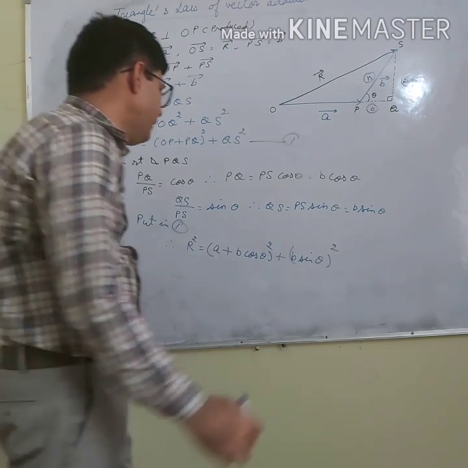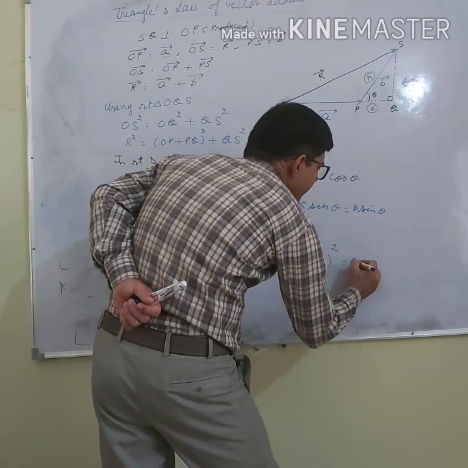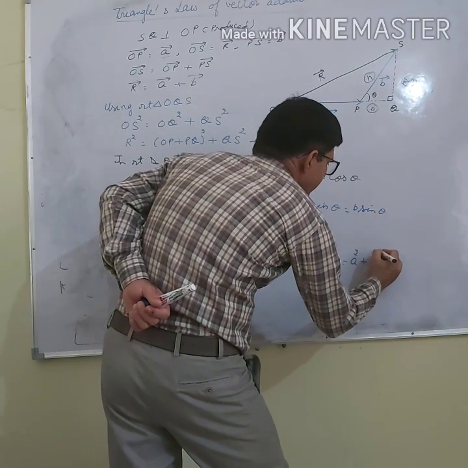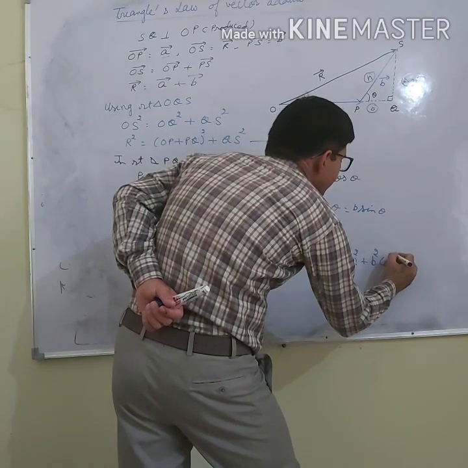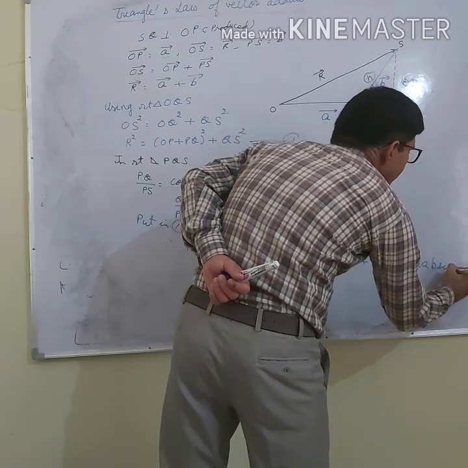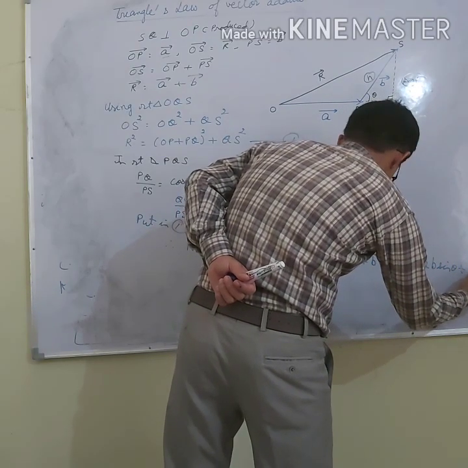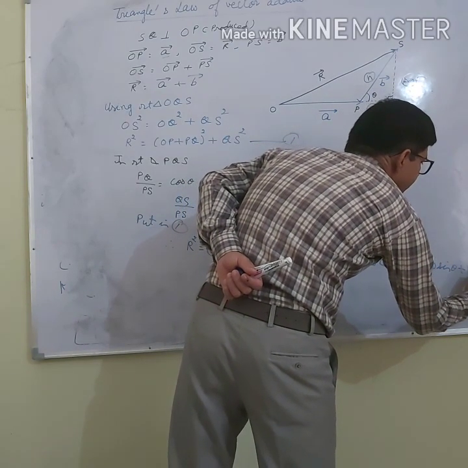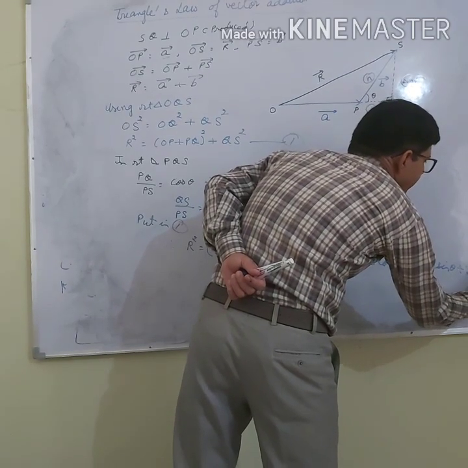Now open this bracket. What do we get? A square plus B square cos square theta plus 2AB cos theta plus B square sin square theta.